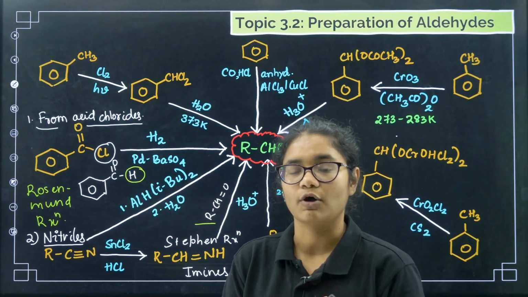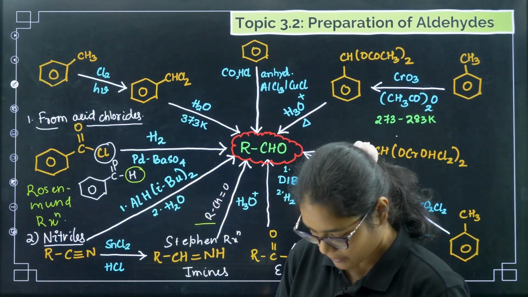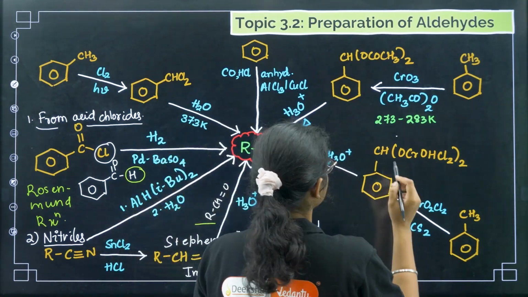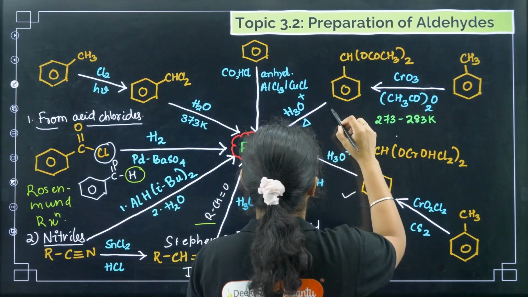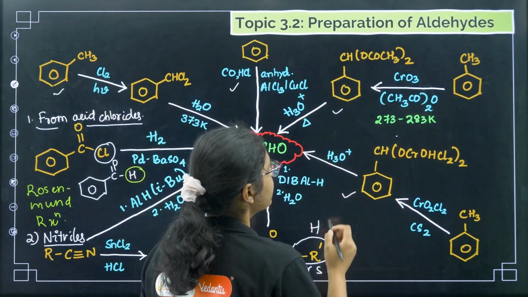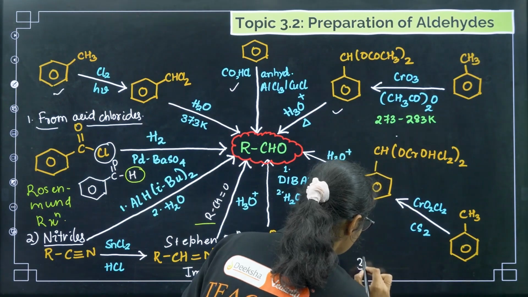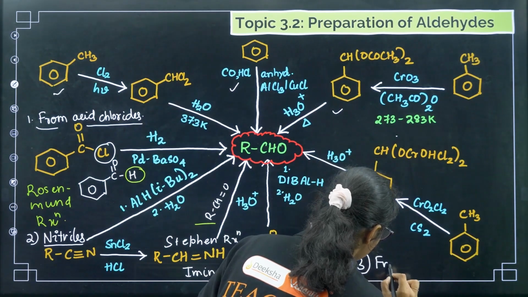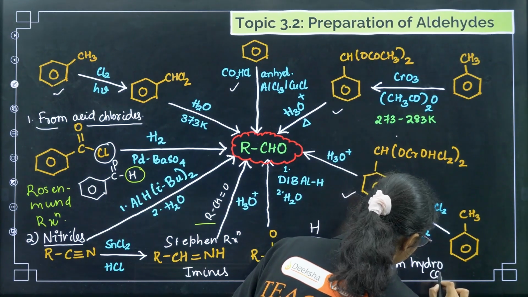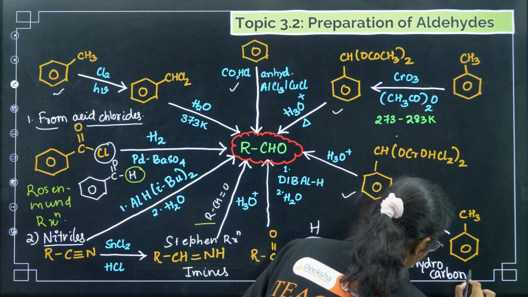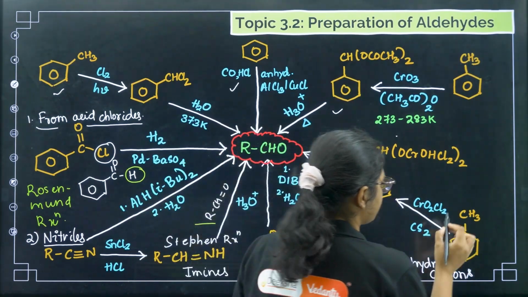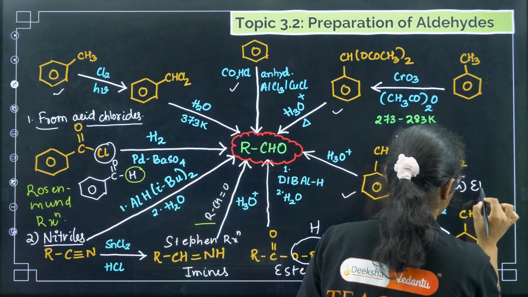Third method is from hydrocarbons, right? So these methods, 1, 2, 3 and 4, are all from hydrocarbons. I'll write here, third one is from hydrocarbons. Now coming to the first one, this one is your Etard reaction.